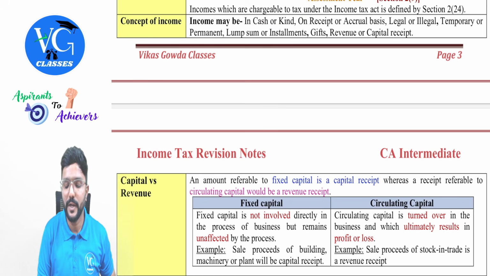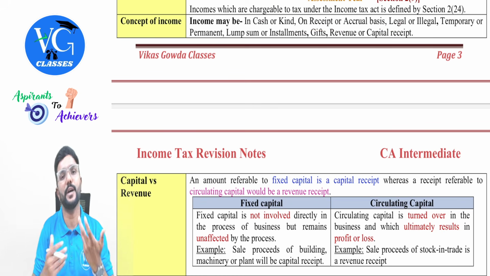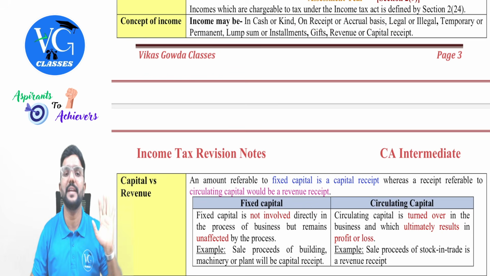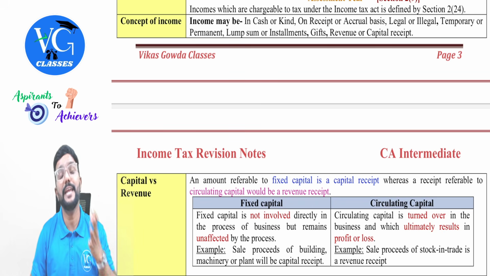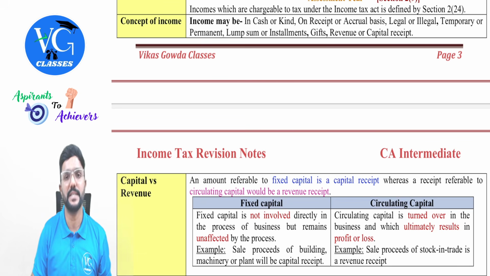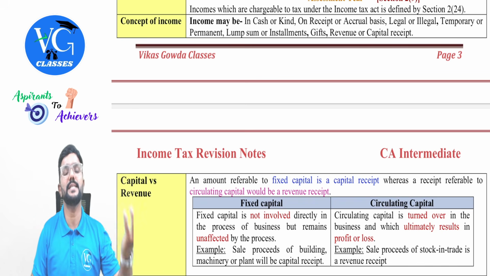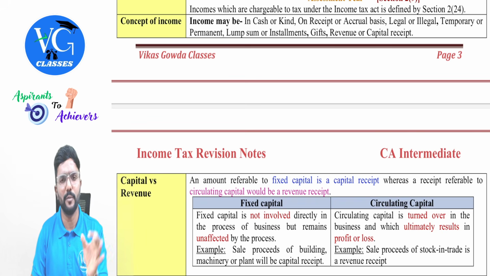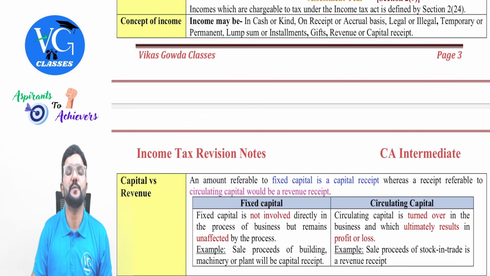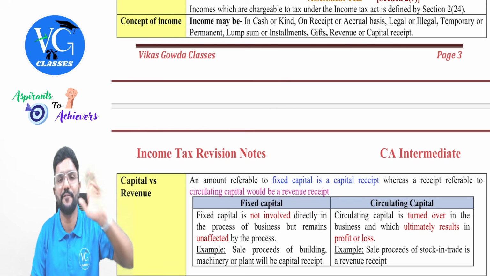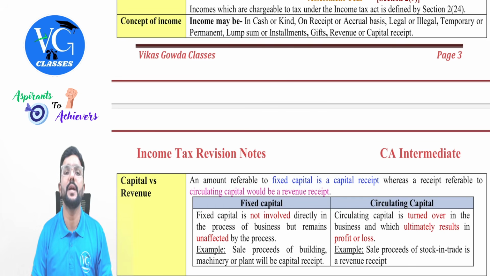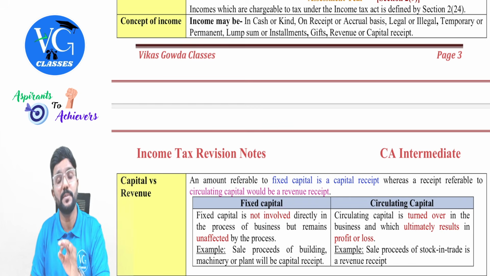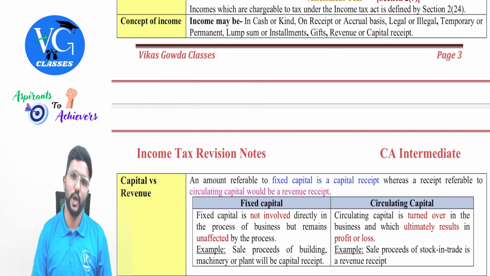Yes. Then coming to income can be taxed on receipt basis or accrual basis. What is taxable on what basis is given in the law, guys. Most of the times income will be taxed on accrual basis, but in few cases income can be taxed on receipt basis. Example is like interest received on compensation or enhanced compensation will be taxable in the year in which it is received. Same way, if there is any subsidy or grant received from central government, or any government, it will be taxable in the year in which it is received, guys. Is that clear? These are few examples. Most of the time, income will be taxed on accrual basis. If it is taxed on receipt basis, then it will be specifically given in the law.